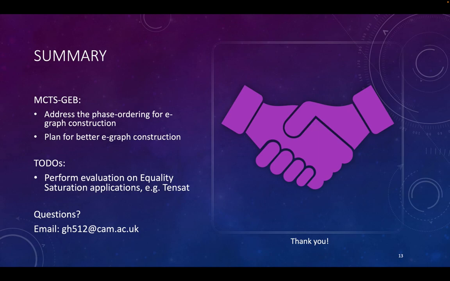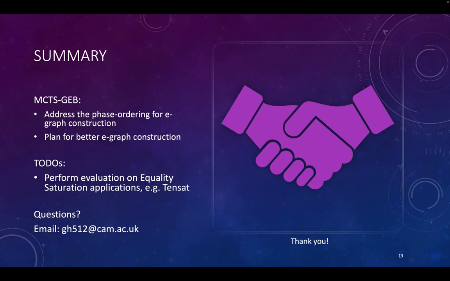With that, we conclude the initial evaluation of MCTS-GEB. To summarize, MCTS-GEB mainly addresses the phase ordering problem during the e-graph construction phase, and it uses planning to plan for a better e-graph construction.